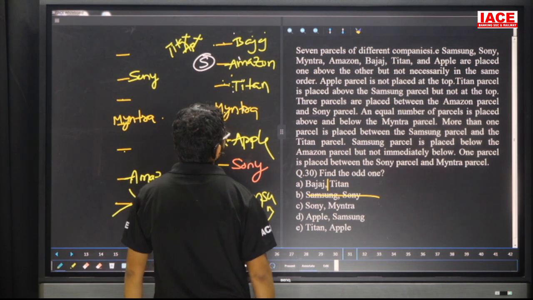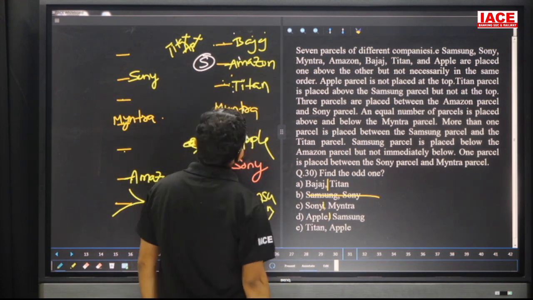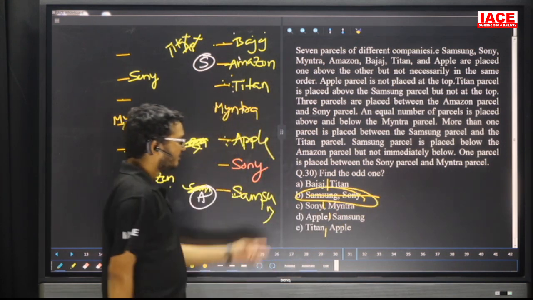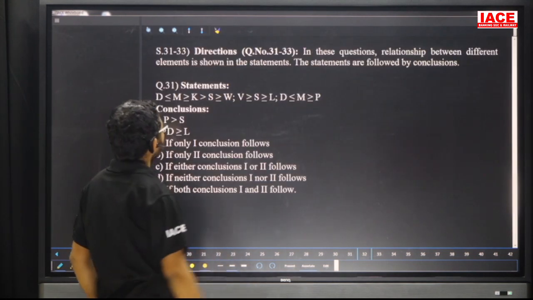Sony, Myntra, one gap. Apple, Samsung, one gap. Titan, Apple, one gap. Then the answer is what? Samsung, Sony. Why? Because for the remaining one gap is there, but Samsung and Sony both are immediates. Question number 31 to 33.